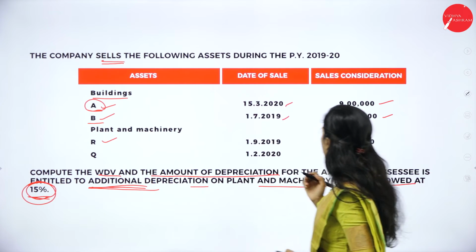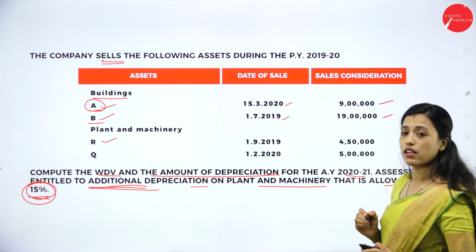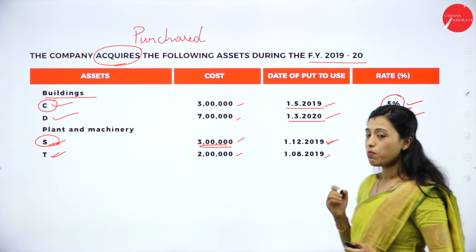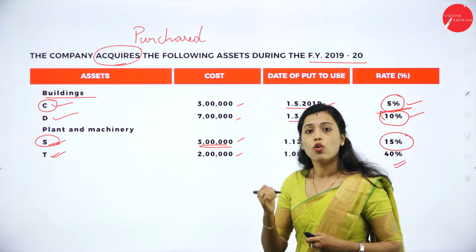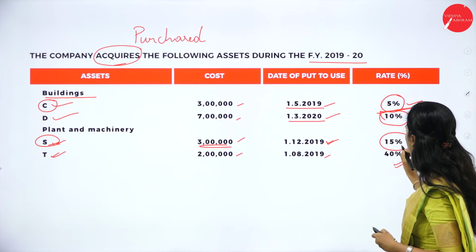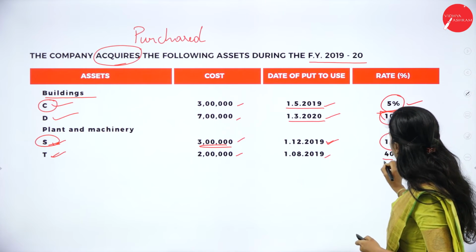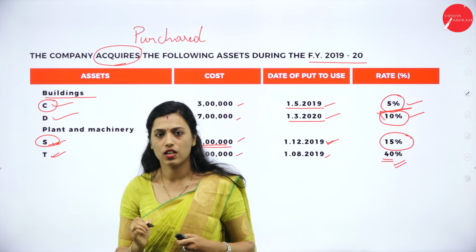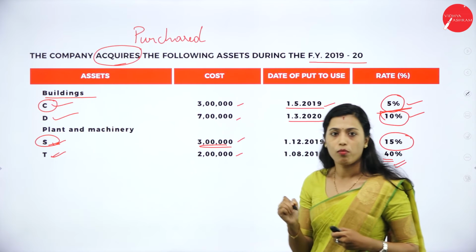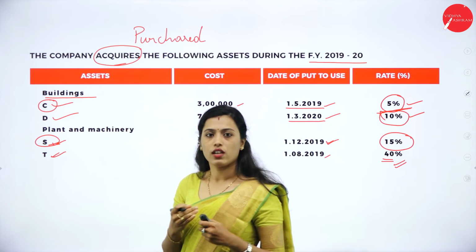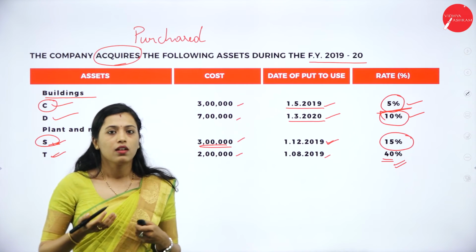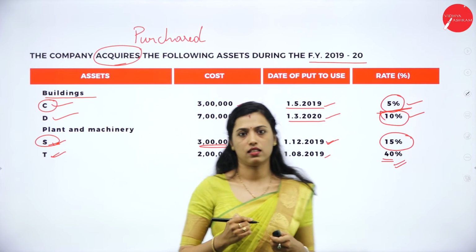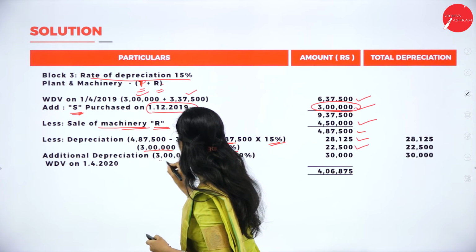Here there are two plant and machinery, that is 15% rate of plant and machinery and 40% rate of depreciation plant and machinery. So we can claim only for the 15% rate of plant and machinery. We cannot claim additional depreciation for the 40% rate because they have mentioned it in the problem. If they had not mentioned it in the problem, we could claim additional depreciation for both rates of depreciation of assets.